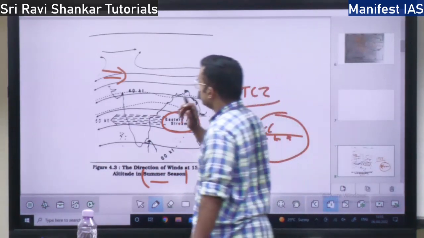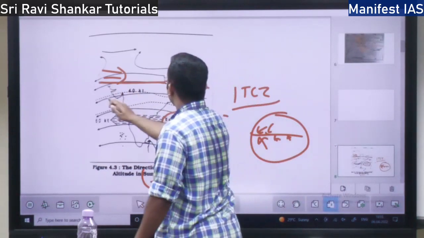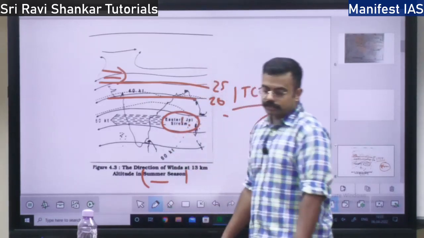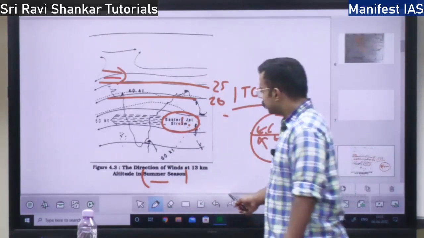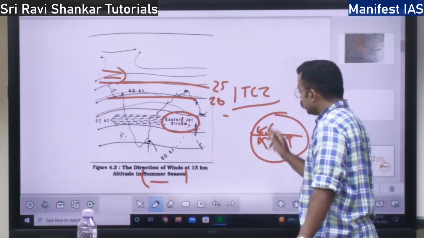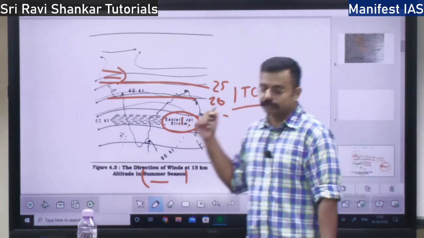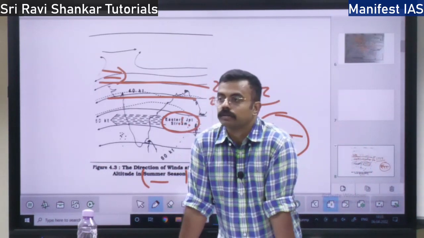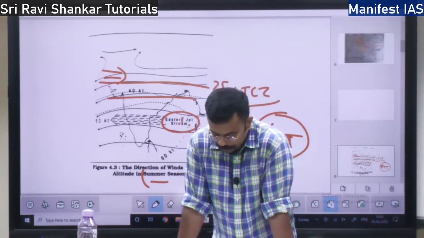Since this ITCZ will be over 20 to 25 degree north latitude, what does it do? The winds south of the equator will be attracted towards this ITCZ, and it will bring rainfall, right?